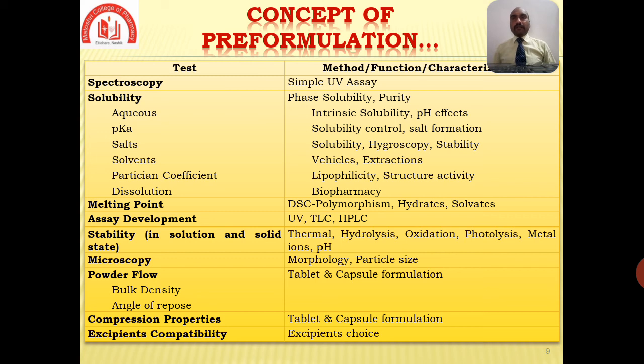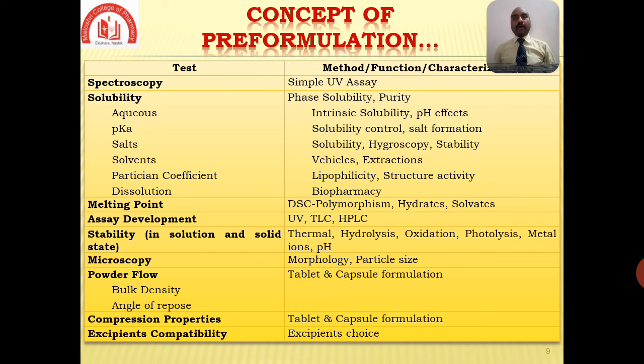In that, morphology or particle size determination can be studied. Then powder flow, which covers bulk density and angle of repose, which is required for tablet and capsule formulation. That is the function of powder flow.